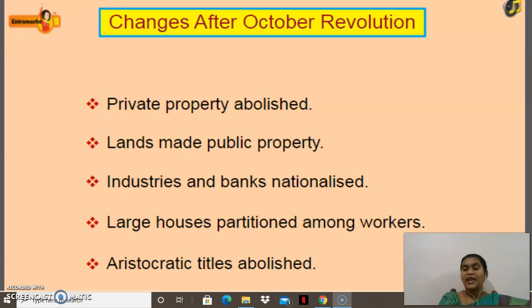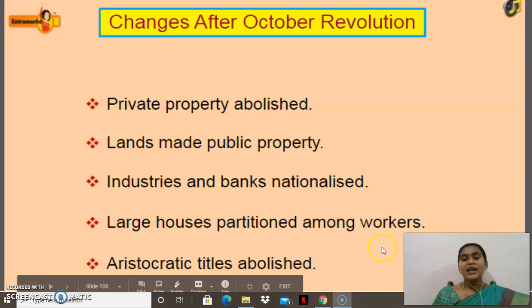So as we have seen, the Bolsheviks, what was their main idea? As we know, they were socialist people. They were supporting the social welfare of the country. Yes or no, children? What was the main idea of Lenin? That everyone should be treated equally and rights should be given to everyone. There should not be any discrimination among the people. That was the main idea. So what happened after this October Revolution?